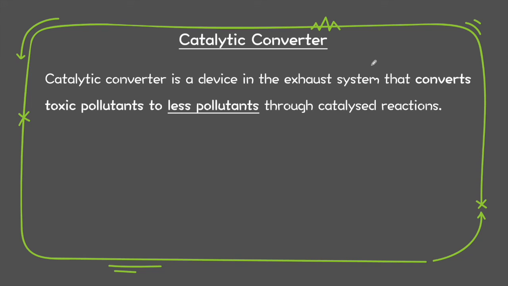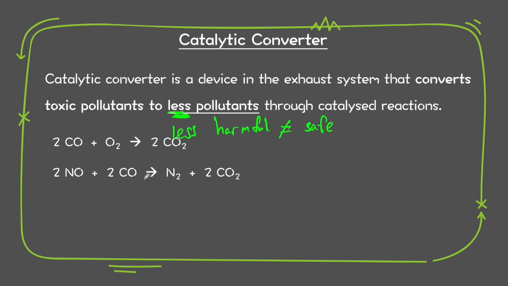So in order to make things safer, we're going to use this thing called a catalytic converter, which is installed in all of our engines. However, you have to take note, the catalytic converter only converts toxic pollutants to something less polluting. It's not completely safe, it is just less harmful.